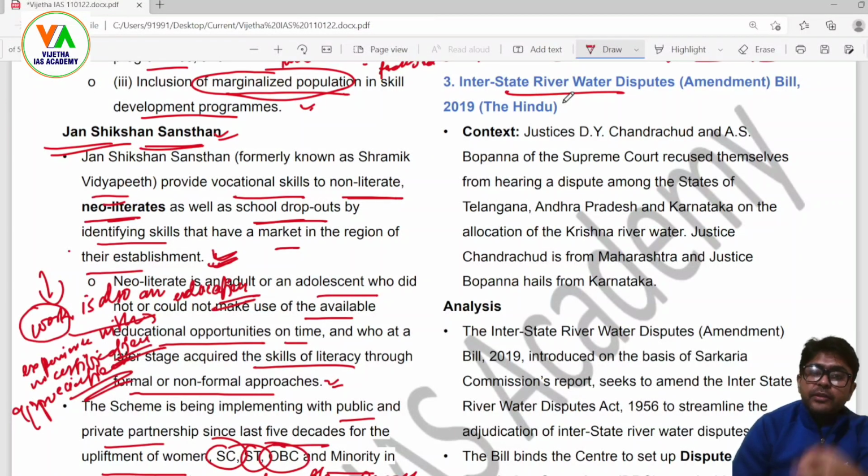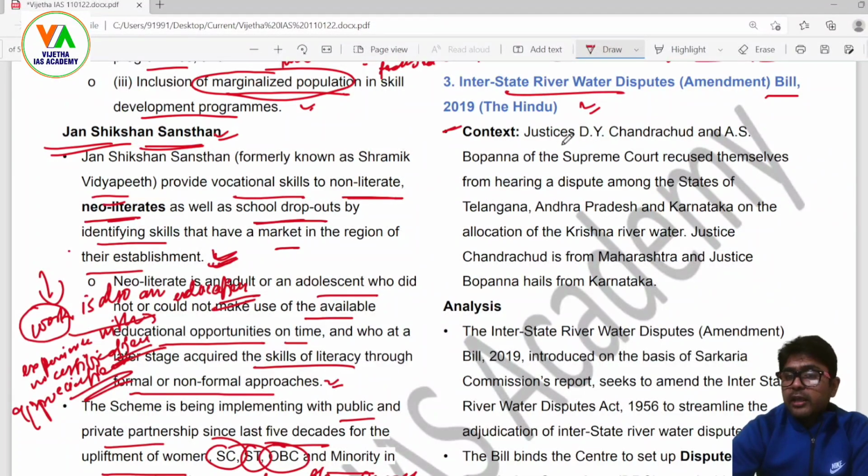having the upper stream of the river starts a construction of any dam or reservoir, then the state at the lower stream or the downstream starts putting an allegation that the water flow is being disturbed, and this action is politically motivated, it is not good for the environmental factor and whatsoever. In this manner the river becomes disputed between the states, and so many developmental projects, aspirations and aspects cannot be fulfilled. So in this manner, this Interstate River Water Disputes Amendment Bill 2019 came into limelight.